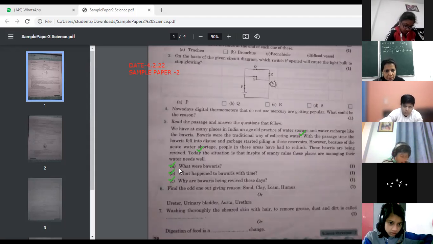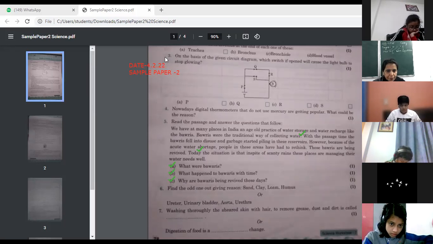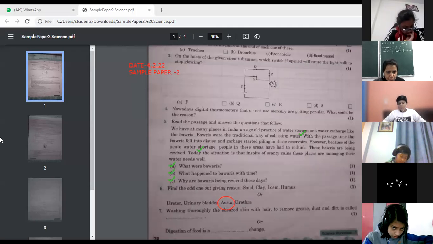Okay. Next is question number 6. You need to find the odd one out. From the options aorta, ureter, urinary bladder, or urethra, which one is the odd one out? You can tell. Ma'am, aorta is the odd one out. Why is it the odd one out? Because it is related to the heart, and the rest, ureter, urinary bladder, urethra, are parts of your excretory system. That's why it is the odd one out. Let's move to the next question.